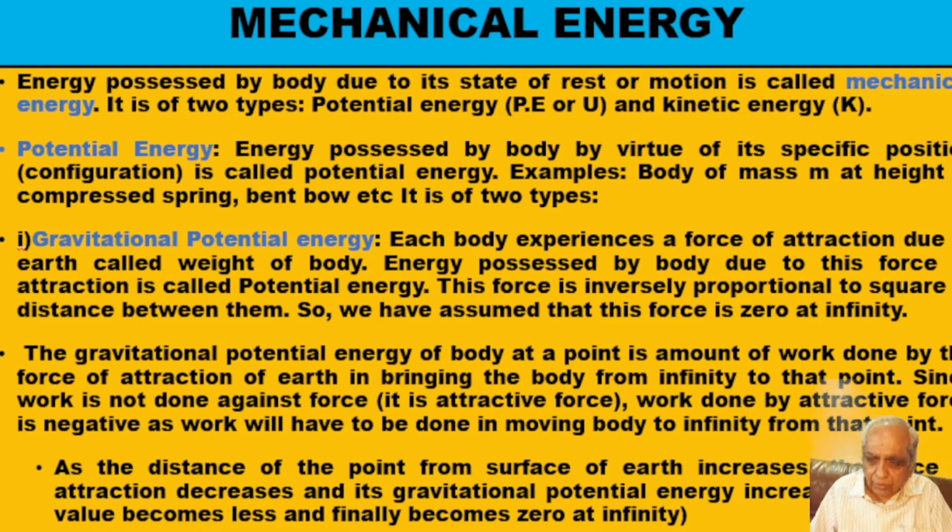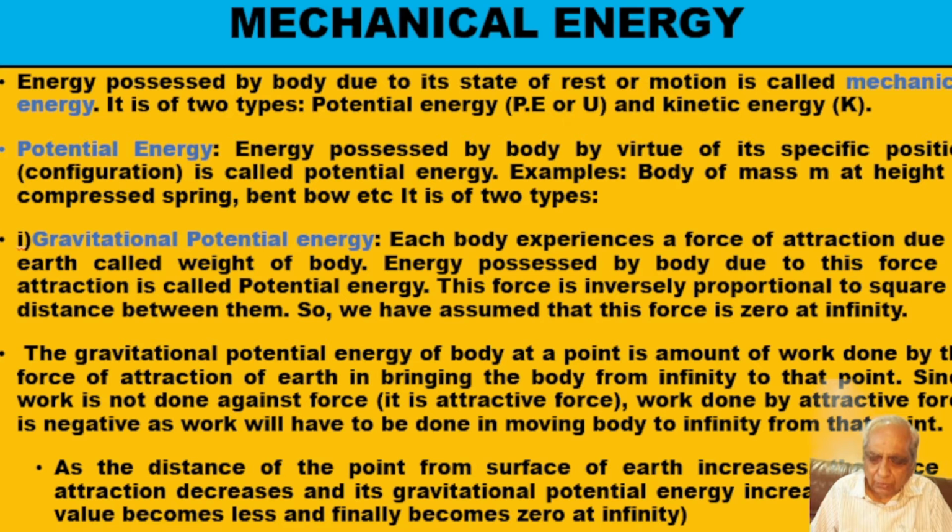Now gravitational potential energy at any point, suppose at point A, is the amount of work done by the force of attraction of earth in bringing the body from infinity to that point. The work is not done against this force.